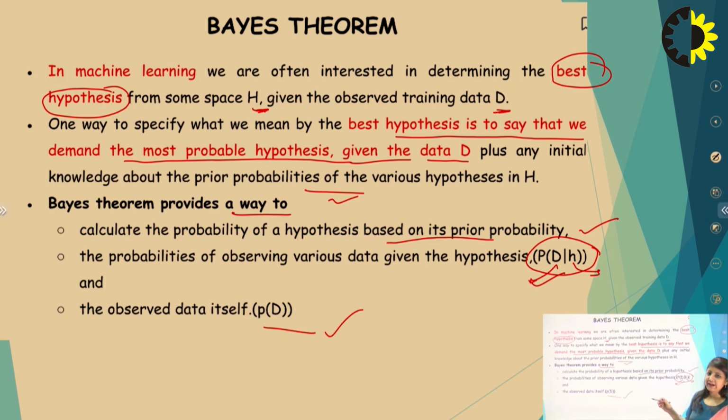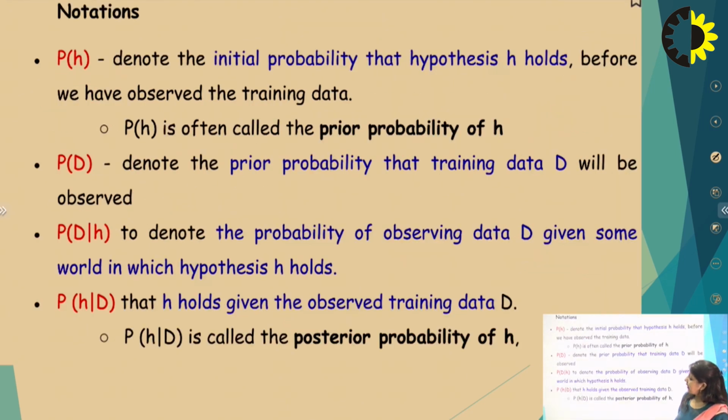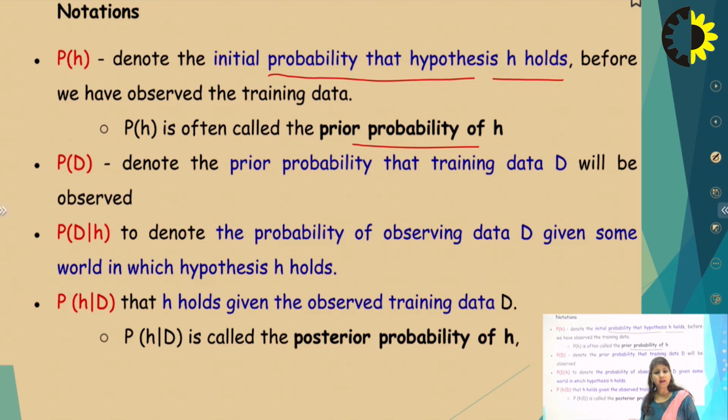Let me explain the formula and the notation. P(H) denotes the initial probability that hypothesis H holds, called the prior probability of H, meaning the probability of occurrence of that hypothesis. P(D) is the prior probability that the training data will be observed.